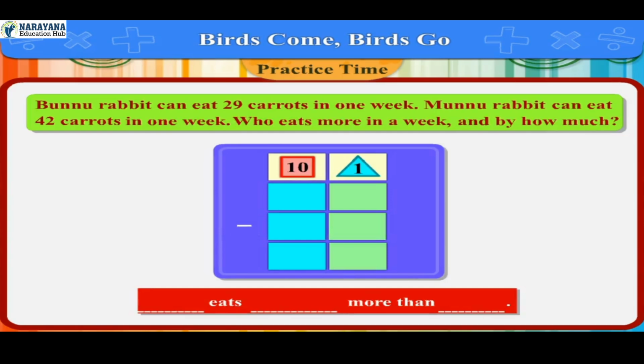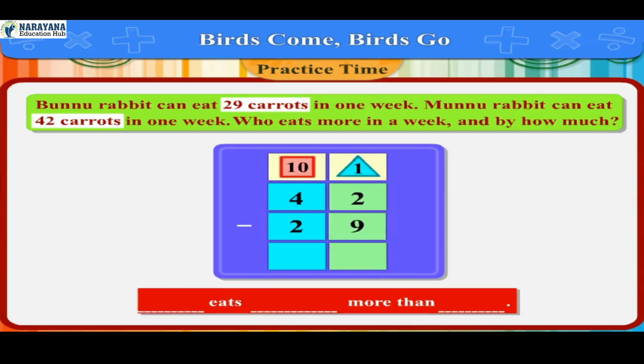For subtraction, first we write the bigger number and below it write the smaller number. So for subtracting 29 from 42, write 42 and 29 in tens and ones columns like this.